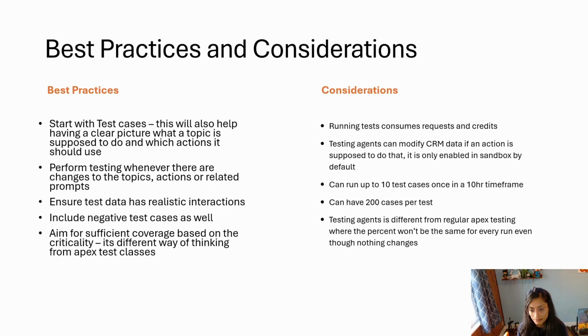There are best practices. Like I said, start with test cases. Perform testing. If there are any changes to the action or the instructions, you have to redo the testing, obviously. And make sure the test data has realistic interactions, it's holistic, it's not just one type of question. Include negative test cases as well, right? You don't want to have all positive. Like, ask a random thing that people might ask and see how the agent behaves with that.